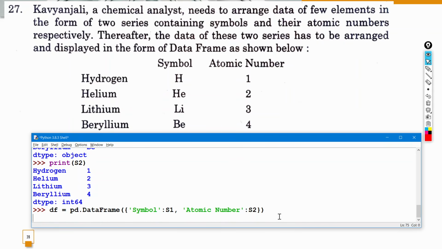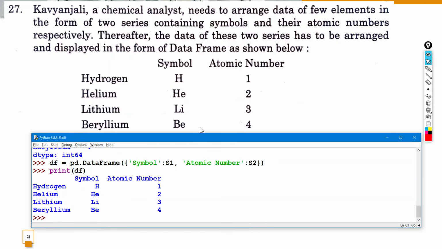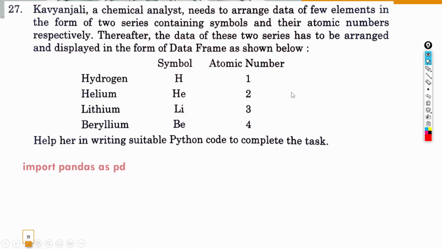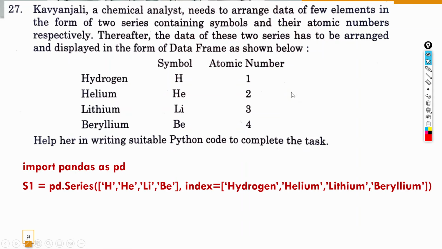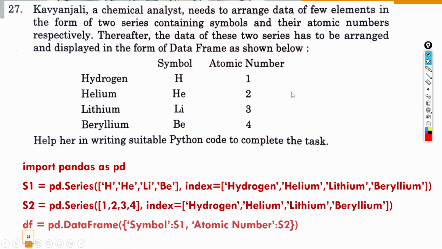Okay, now if I press enter, the data frame has been created. Now if I show you that data frame, you can see exactly what they asked me to do. We have created that particular data frame. So the correct answer is import pandas as pd, the S1 and S2 series, and then finally the data frame. Fine, let's move on to the next question.